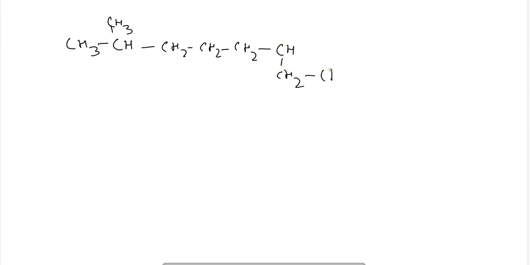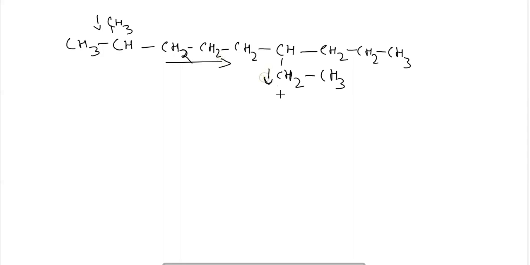For example, CH3, CH, CH2, CH2, CH2, CH, CH2, CH3, CH2, CH2, CH3. In this particular compound, we see 1, 2, 3, 4, 5, 6, 7, 8: 8 carbon atoms in this chain.